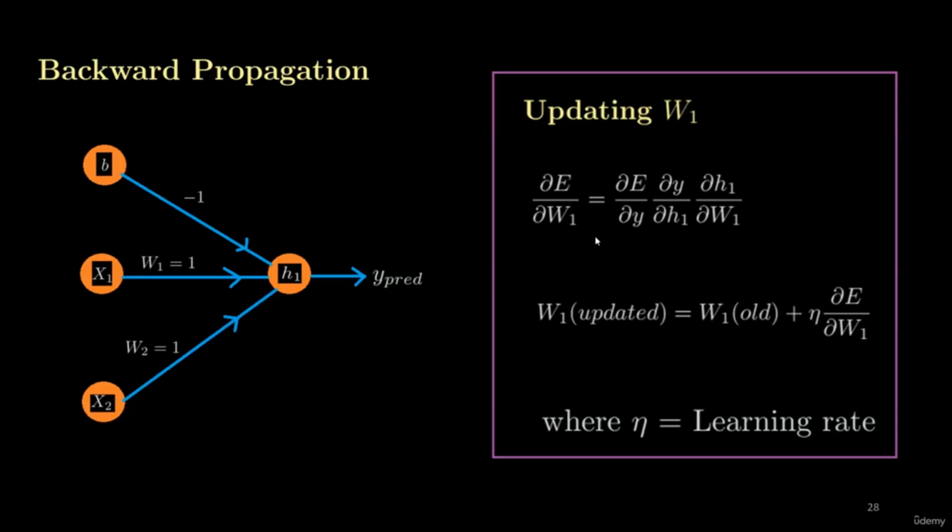After getting this gradient equation, we multiply it with the learning rate and then add it to the old value of the weight. Then we get the updated weight. When we get the updated W1, similarly we will update W2 and the bias value. Then we go for the second iteration, get the predicted value again, and calculate the second error, and we expect the second error to be smaller as compared to the error obtained in the first iteration. This is the way of learning a neural network.